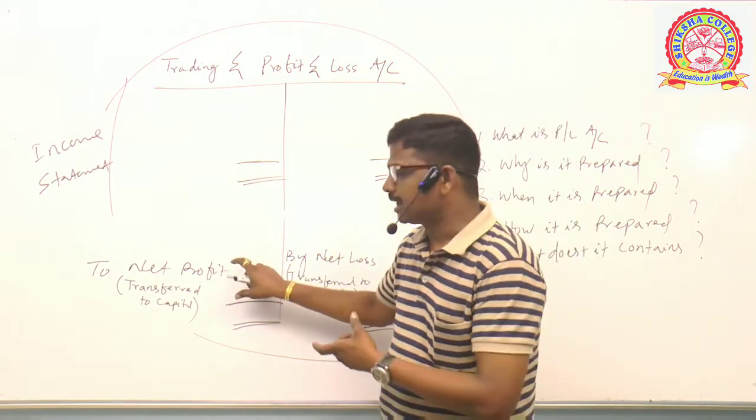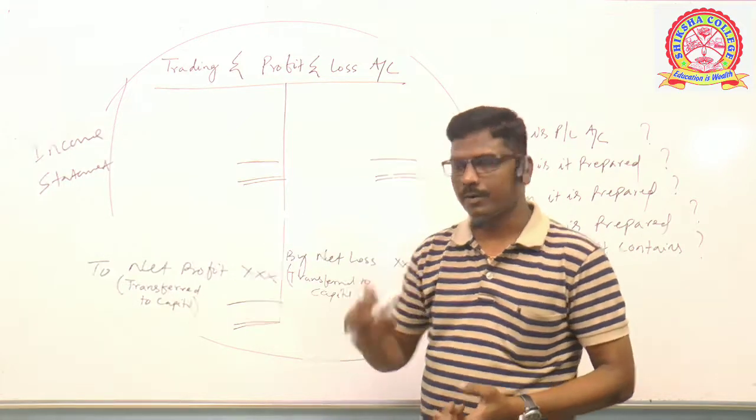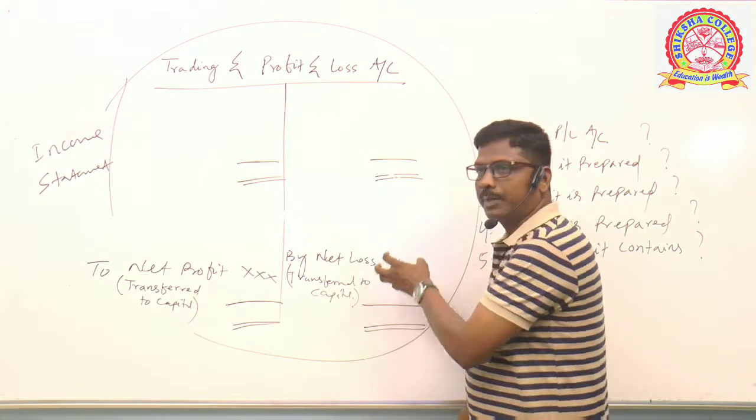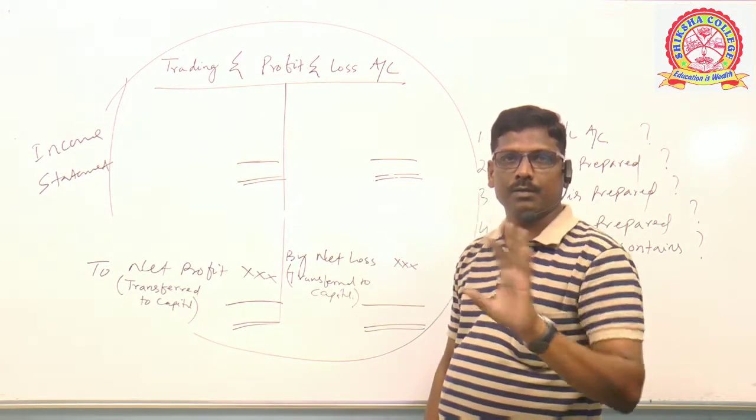If profit, this profit will be added to the capital of the owner. If loss, this loss will be deducted from the capital of the owner. Clear?